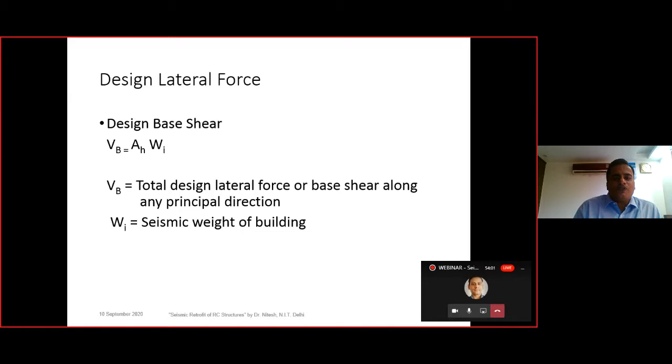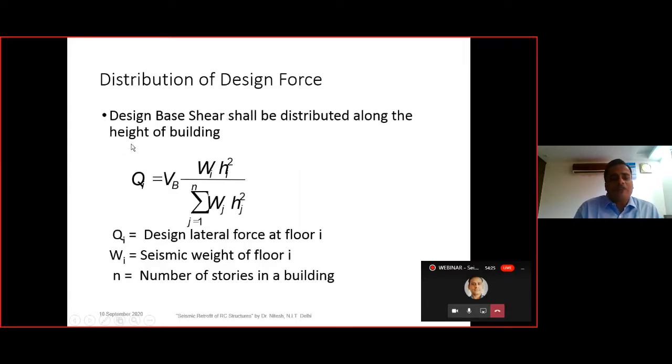So as per IS 1893, we calculate the base shear, that is the entire lateral force, VB, and that is equal to AH times W, that is horizontal seismic coefficient multiplied with the seismic weight of the building, that is the vertical weight. So here the lateral load is calculated with the help of VB, that is AH times W.